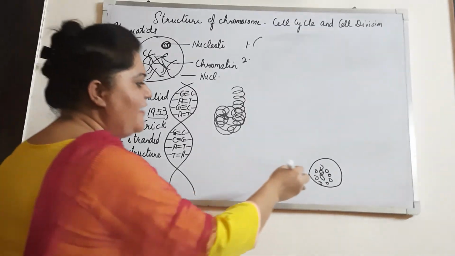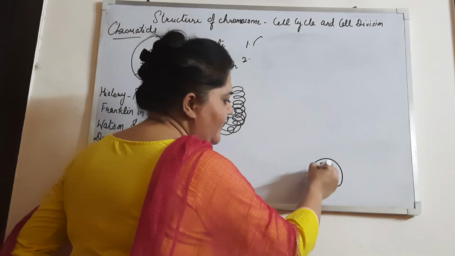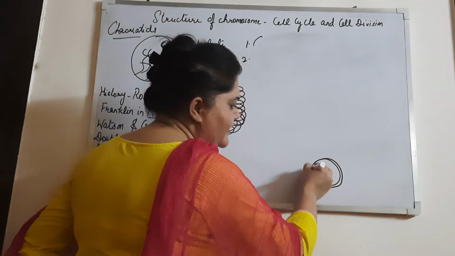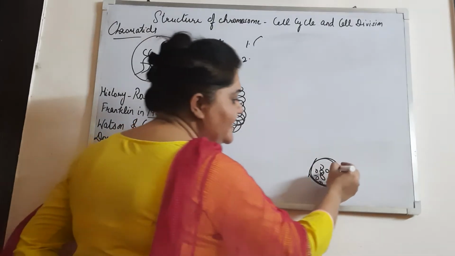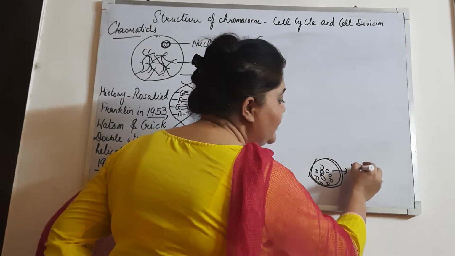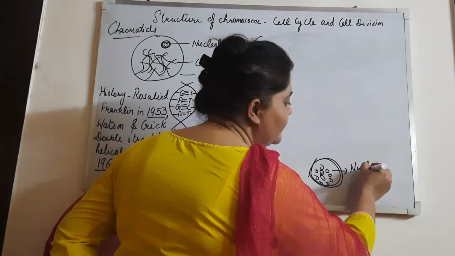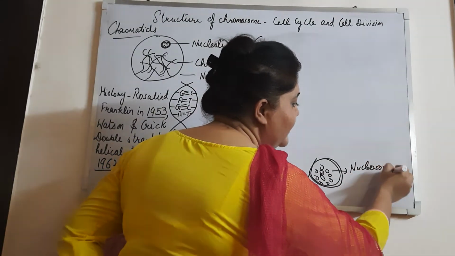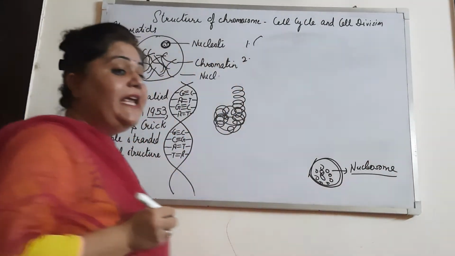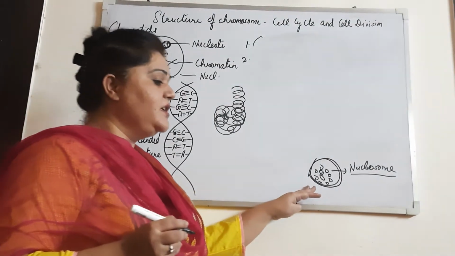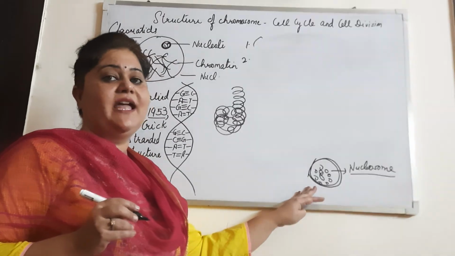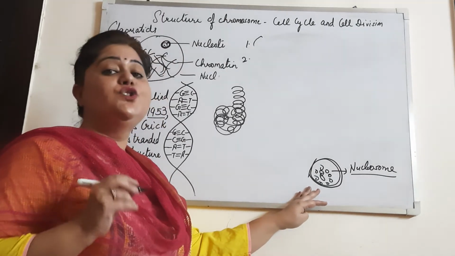In the same way, the DNA surrounds the 8 histone octamer, and this is known as nucleosome. So each structural unit of this protein and DNA is known as nucleosome.